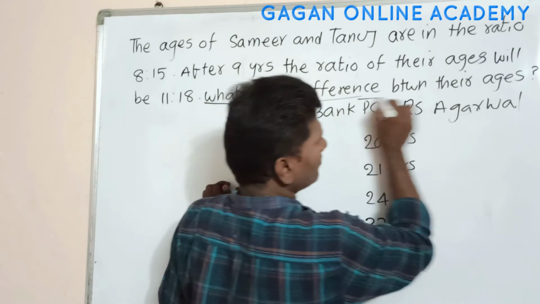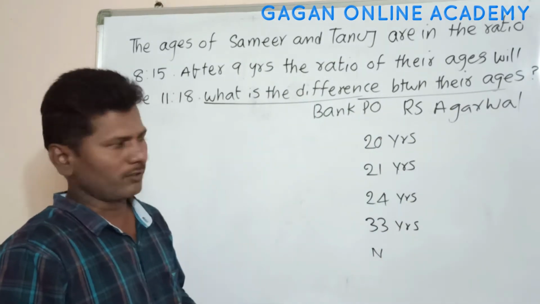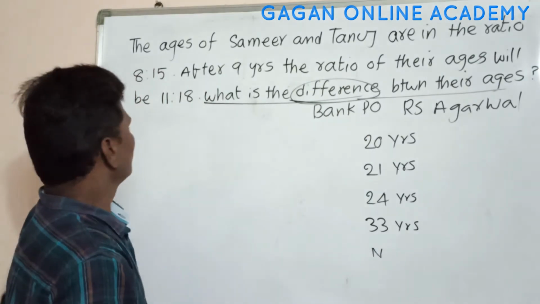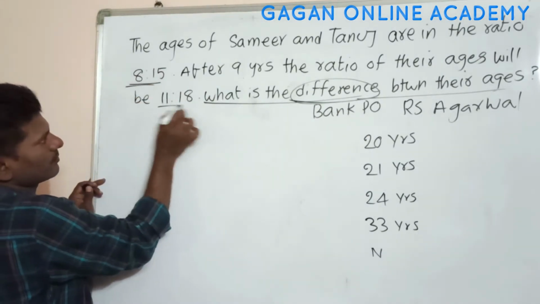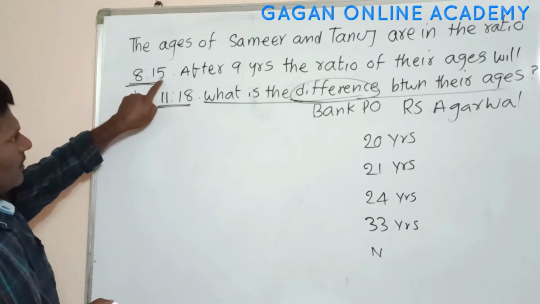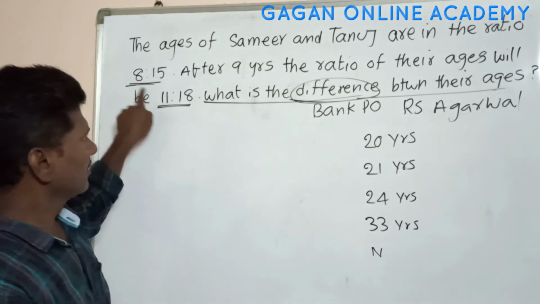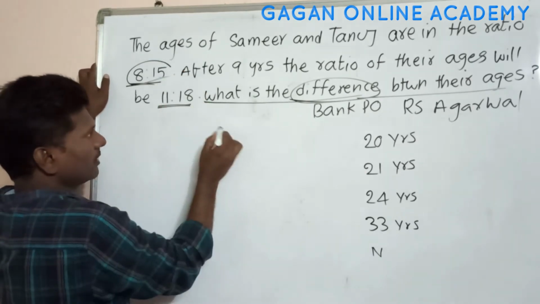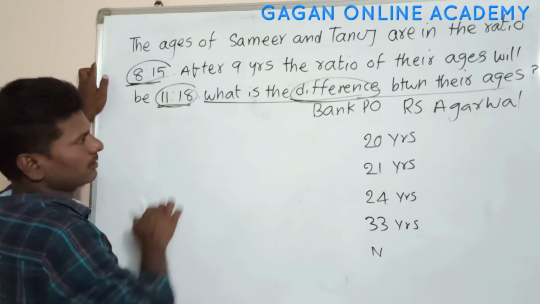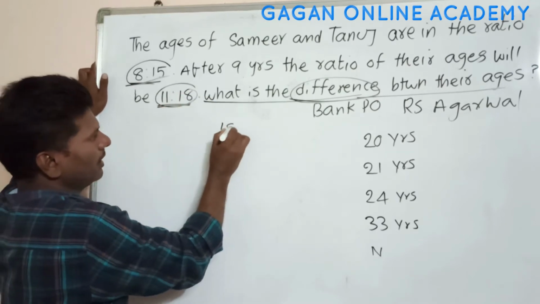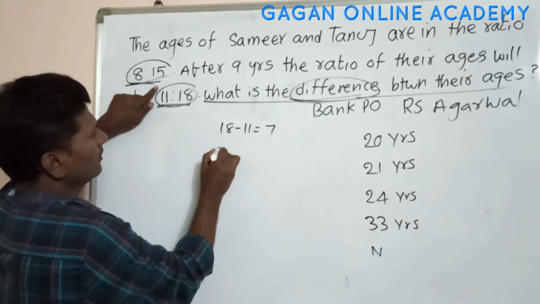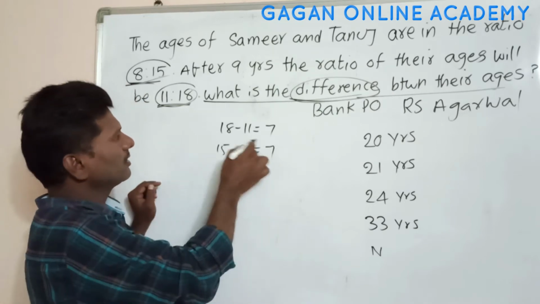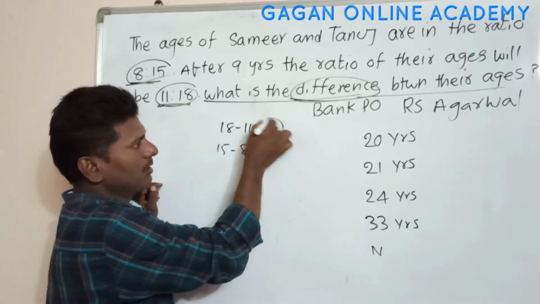What is the difference between their ages? That we have to find out. To find the difference of their ages, we take these ratios. Difference of these two numbers, 15 minus 8, is 7. Difference of 18 and 11 is also 7. 18 minus 11 is 7 only. 15 minus 8 is equal to 7. So the difference of these ratio numbers is 7.